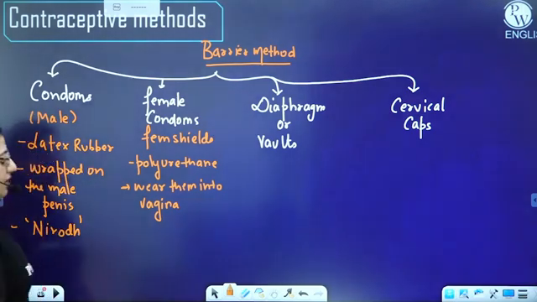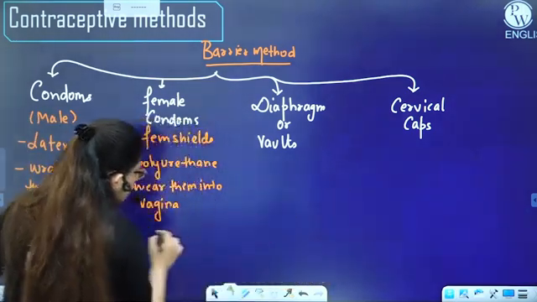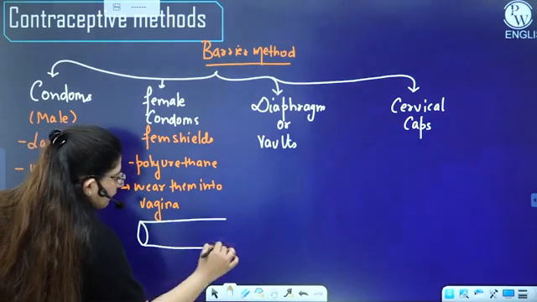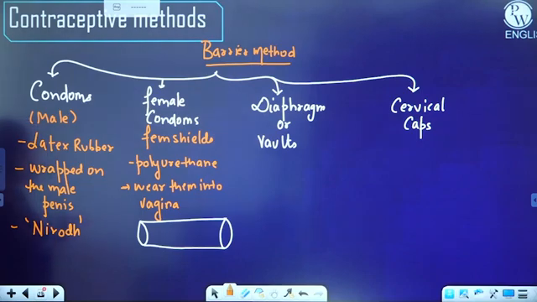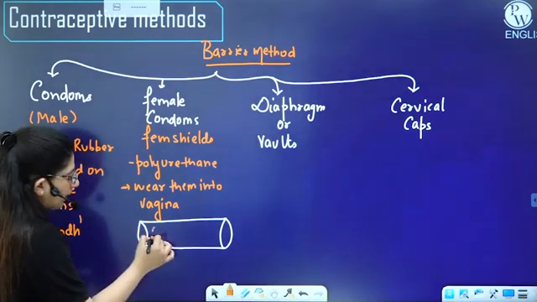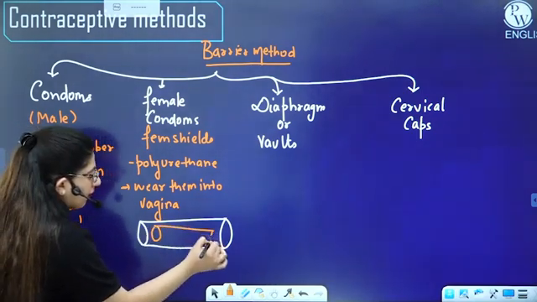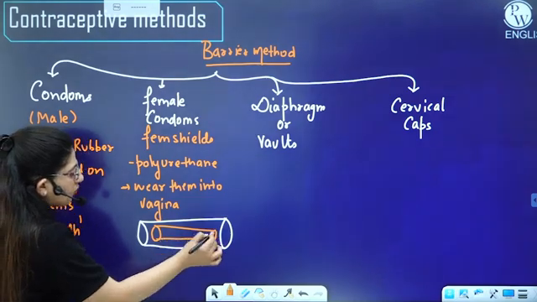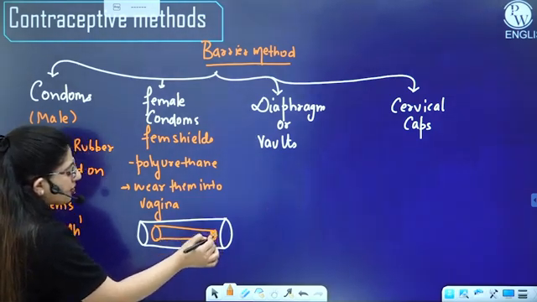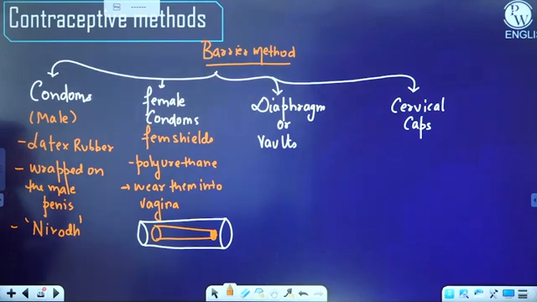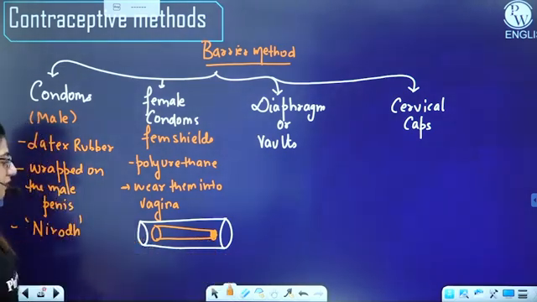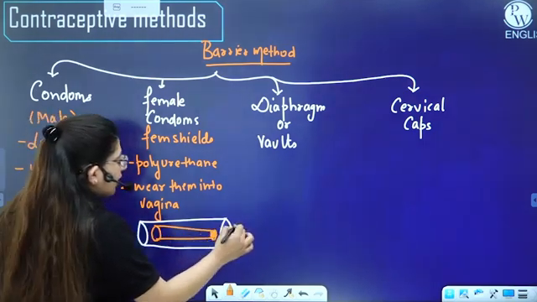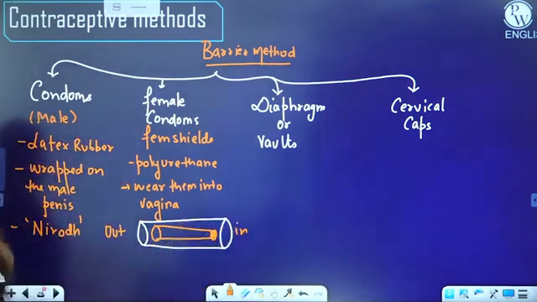So let's see how. If this is the vagina of a female, the female will wear the Femshield in a way that the Femshield has two openings, one the larger one, another the smaller one. It has two rings, and this one is closed and this one is open. So if this is the outside and this is the inside, the closed one should be in the innermost region or the inside.